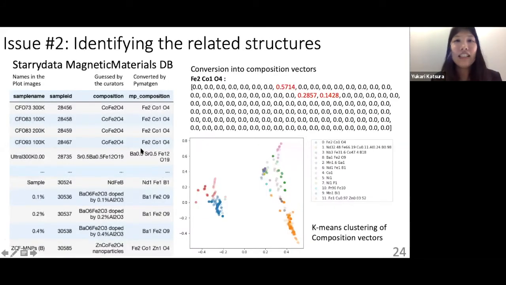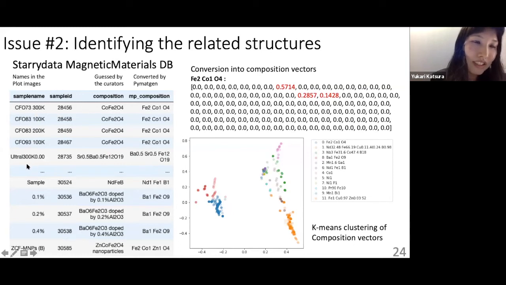The second issue is that we have to identify the related structures from the input compositions. For example, we look at the Starrydata magnetic materials database, and we downloaded the raw data, and we have the sample table like this, with sample IDs and sample names.